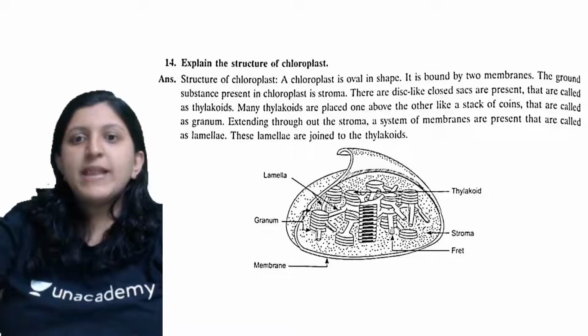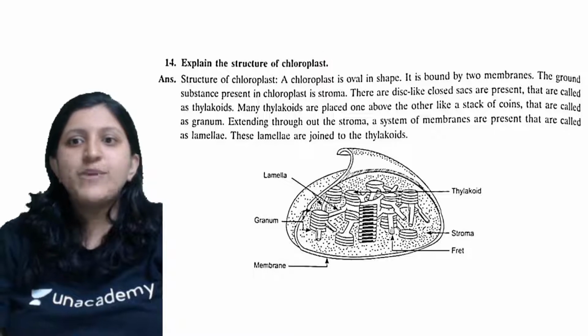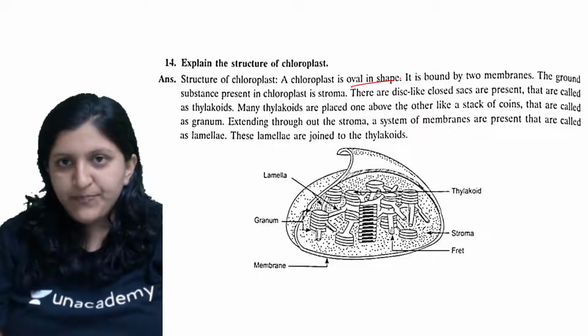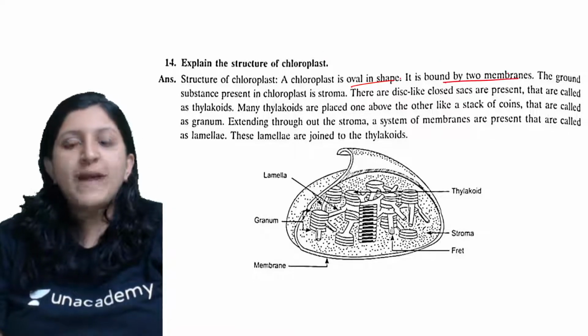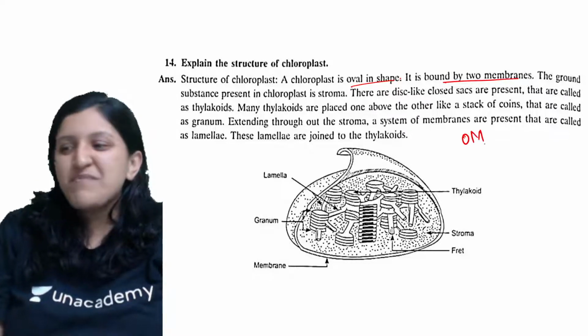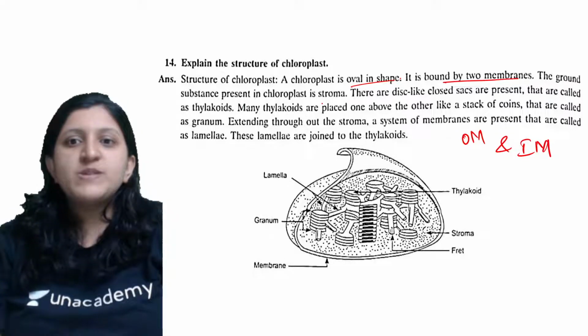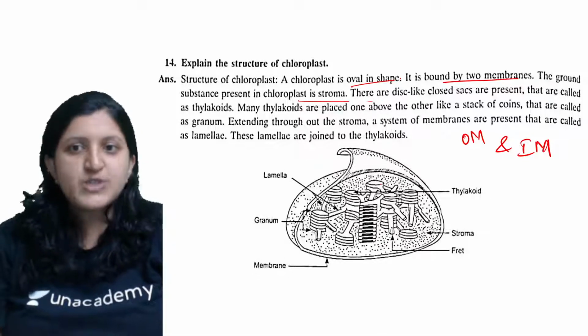Okay, so explain the structure of chloroplast. The chloroplast is basically oval in shape. It is bound by two membranes. So there has to be two membranes: the outer membrane and the inner membrane. The ground substance present in the chloroplast is the stroma.